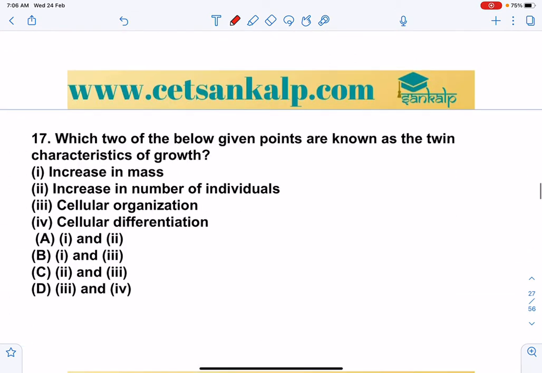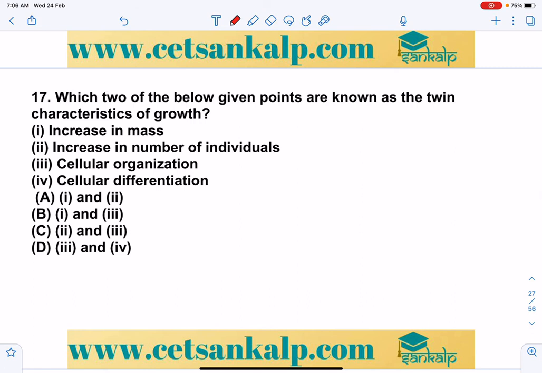Which of the two given points are known as twin characteristics of growth? We know that increase in cell number leads to increase in mass. We can consider increase in number of individuals in unicellular organisms. We can say both 1 and 2. So this is the answer.